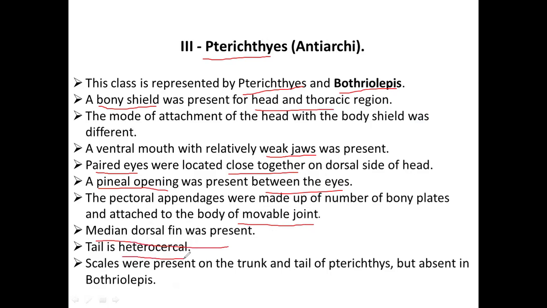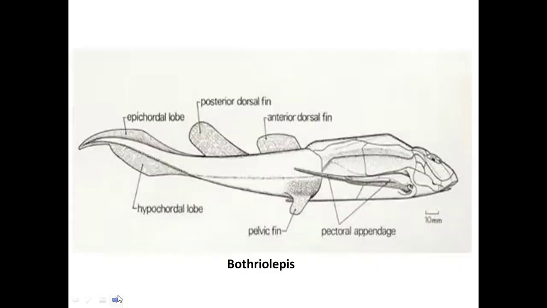The tail is heterocercal, and they have scales which are present on the trunk and tail of Pterichthys, and there are no scales present in Bothriolepis. So if you see the Bothriolepis diagram, you cannot see any presence of scales. So let's see the diagrams. This is the diagram of Bothriolepis.